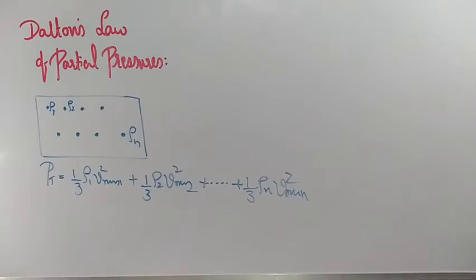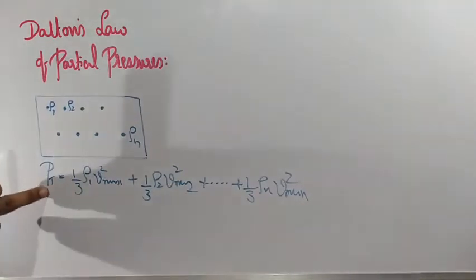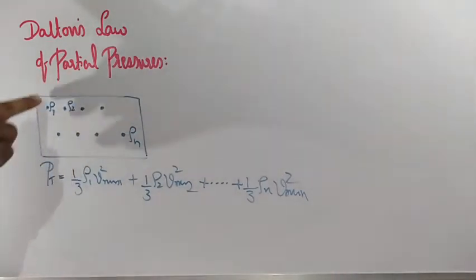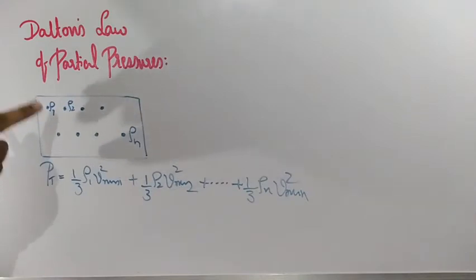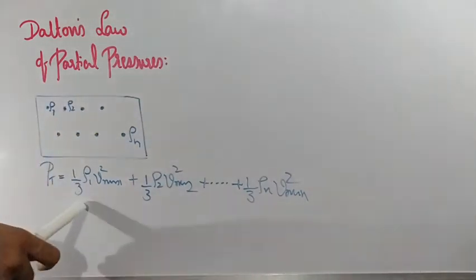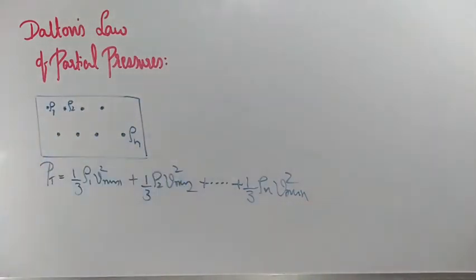This is the equation we can write, and this statement was given by Dalton. The statement is: the resultant or total pressure in a mixture of non-interacting gases is equivalent to the sum of their individual pressures. This is Dalton's law of partial pressures.